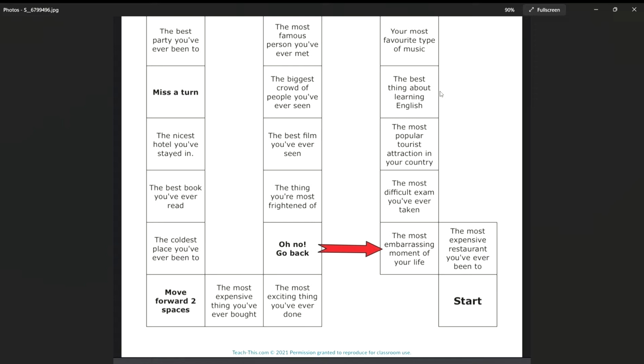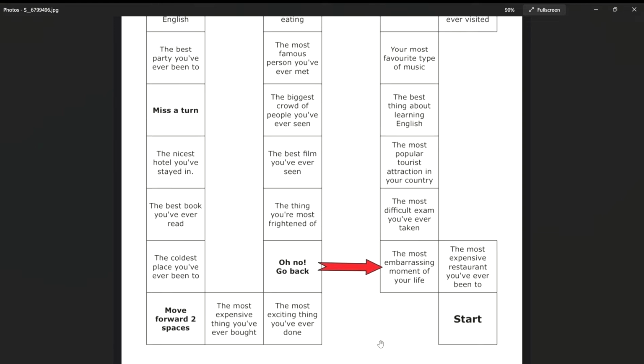Now, for today, we are going to have some activities as you see here, right? It's a board game, right? Okay, I'm going to explain the questions. I want you to listen carefully and then I will ask you to do something. Number one says the most expensive restaurant that you have ever been to. What is the most expensive restaurant?